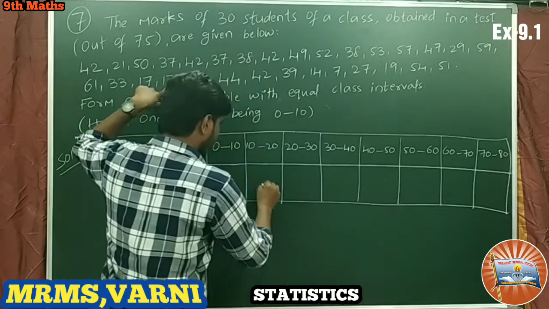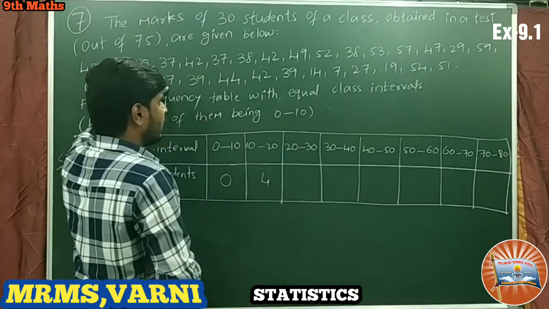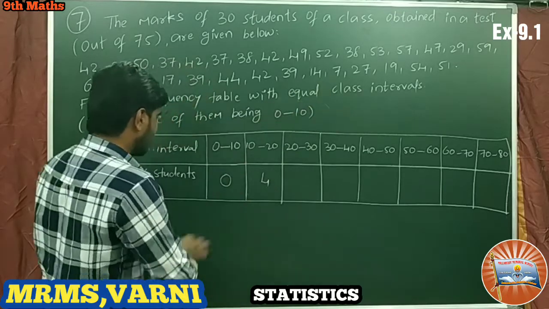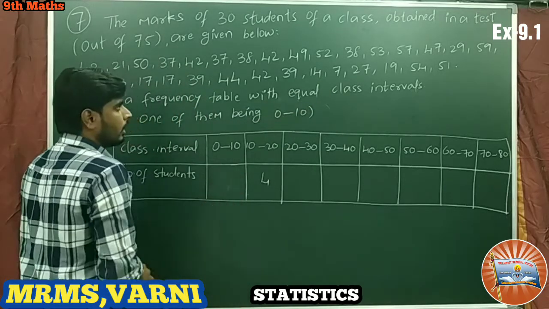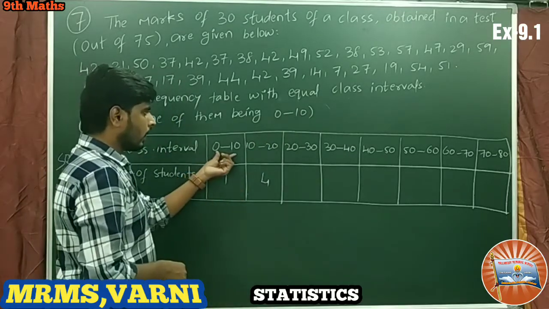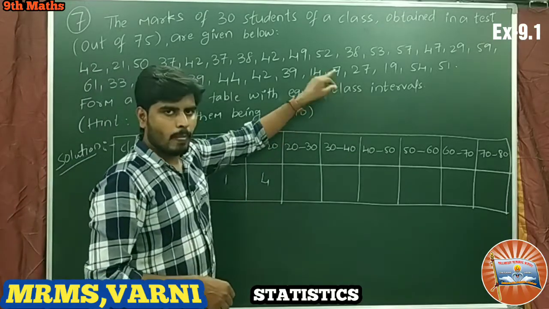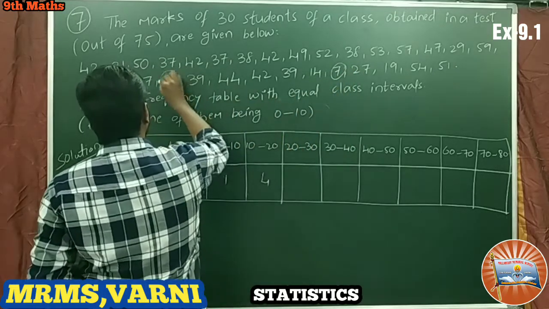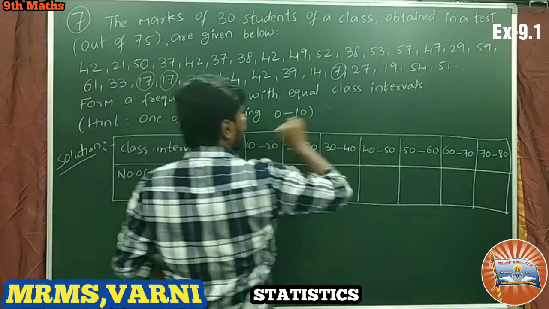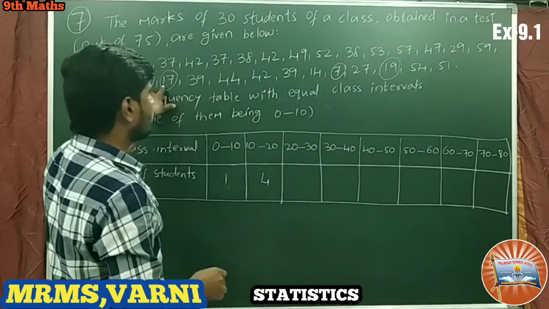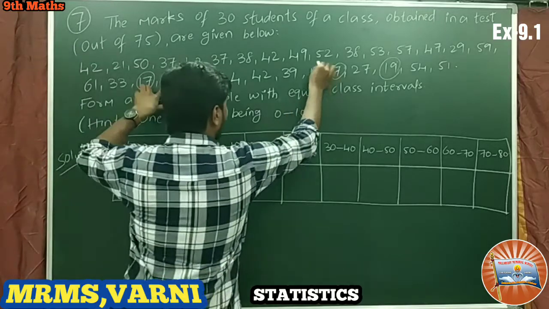So here 4 members are there. Once again, between 0 and 10 we have one member here, so we made a mistake. Take 1 here, because between 0 to 10 we have one student. So 1, 2, 3, 4 and 5 are done.